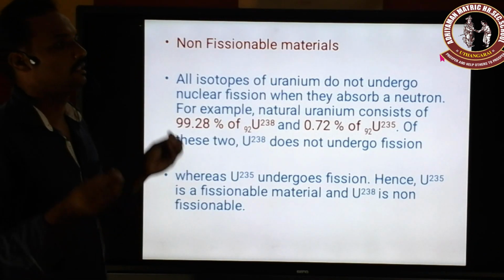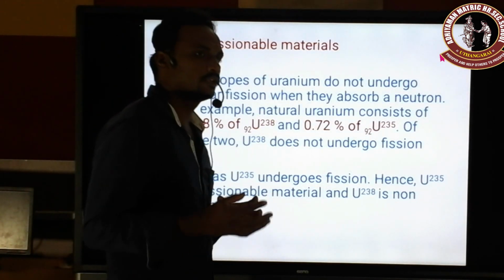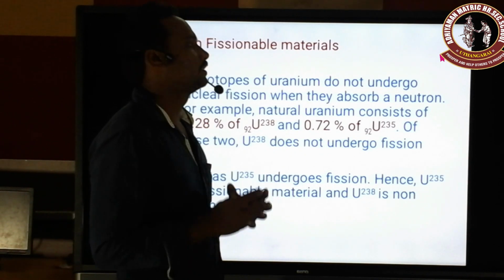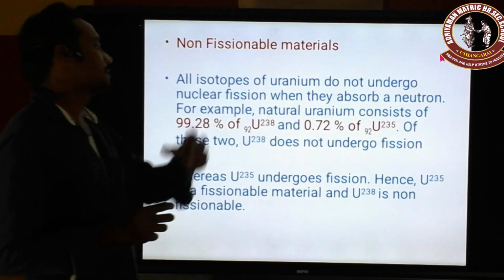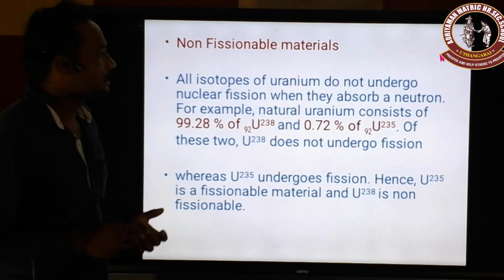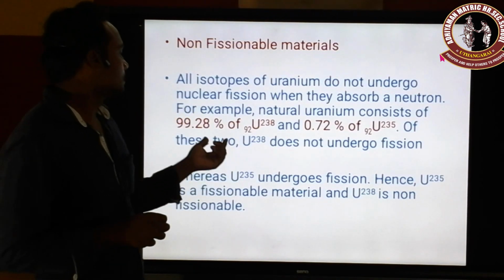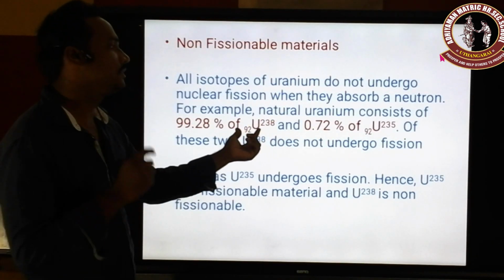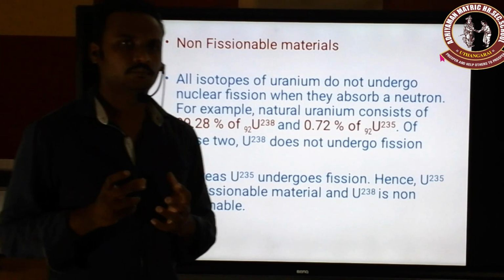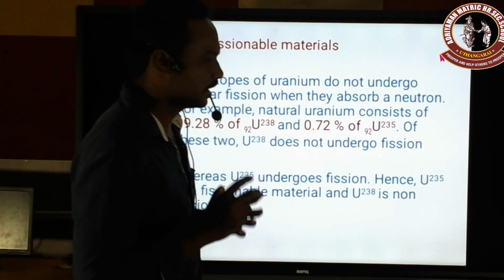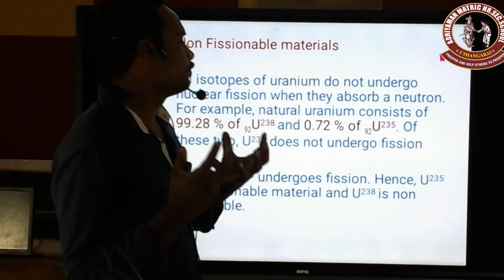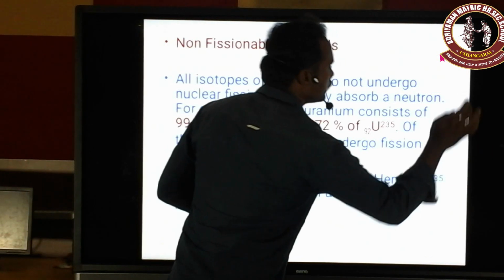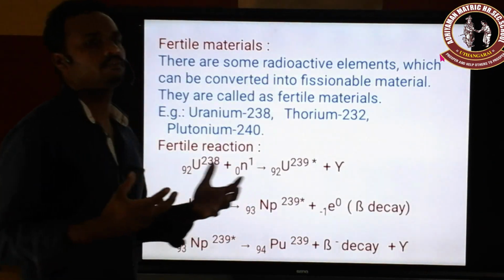Simply we can say that if a radioactive element absorbs a neutron but cannot be split, cannot break, that kind of element is called a non-fissionable material. So uranium 235 is a fissionable material, but uranium 238 is non-fissionable, even though it is well abundant. Abundant means a larger amount of the element is found on the Earth's surface. Scientists have decided that we have more of it, but it is not a fissionable material.